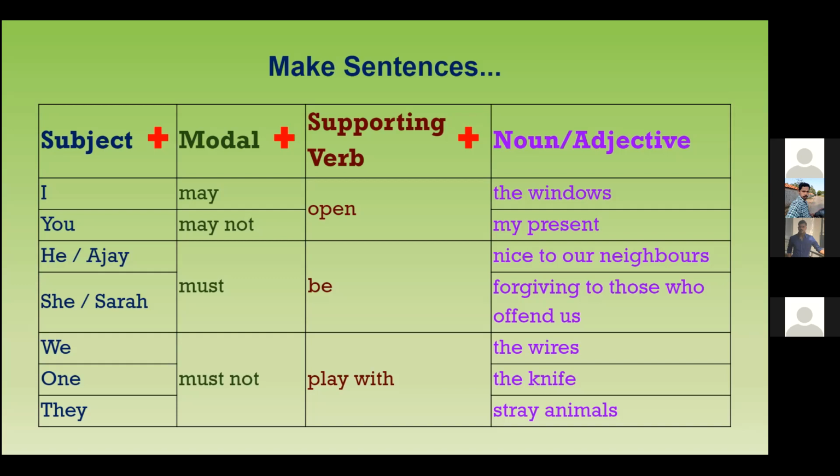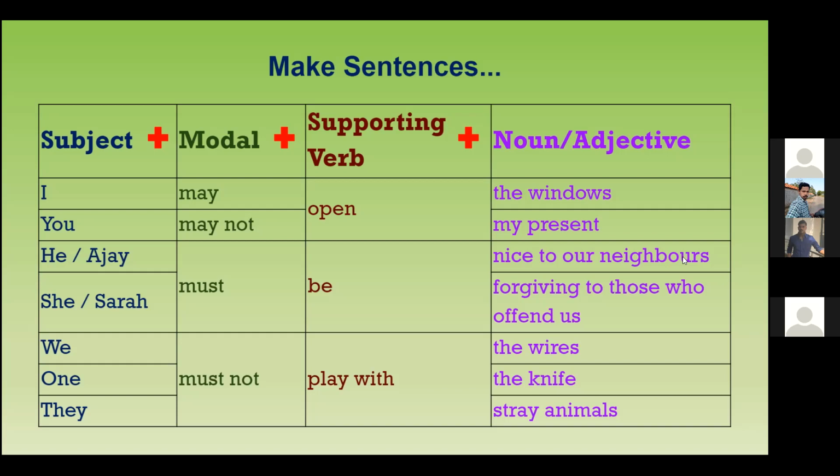Can we move on? Silambu. Next, we. We must not play with the wires. Good. So dangerous. Somebody can get electrocuted, right? So we must not play with the wires. Karthik, one. One must not play with the knife. Good. One must not play with the knife.